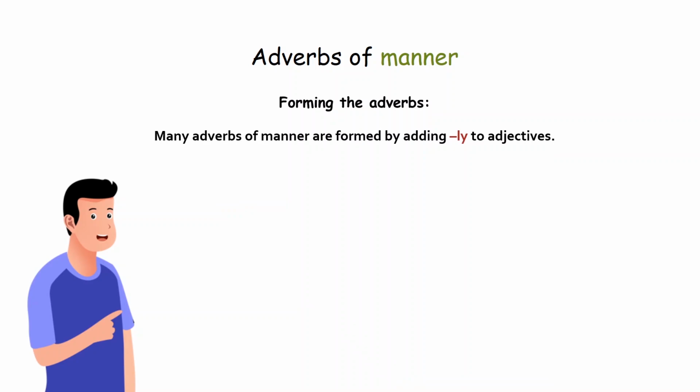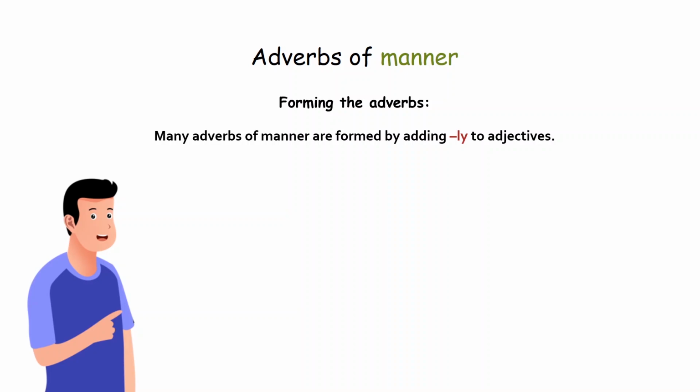Many adverbs of manner are formed by adding ly to the adjectives. For example, if the adjective is quick, the adverb is quickly. If the adjective is beautiful, the adverb is beautifully. So we add ly to the end of the adjectives.